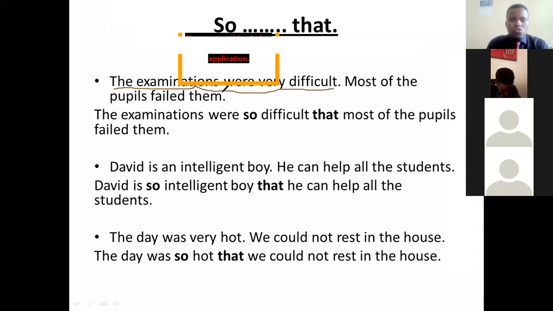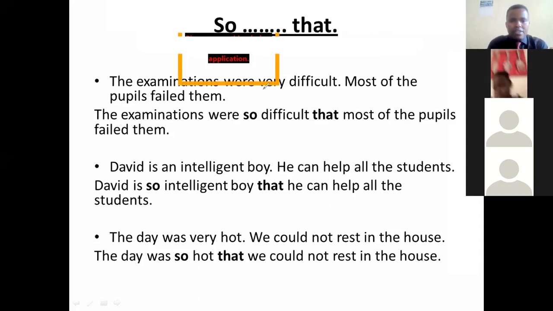We are going to join the two clauses by using so that. How shall we say? We shall say the examinations were, remember when you are given this word here, very, it must be eliminated. Is it clear? It must be eliminated. Then we say the examinations were so difficult that most of the pupils failed them.